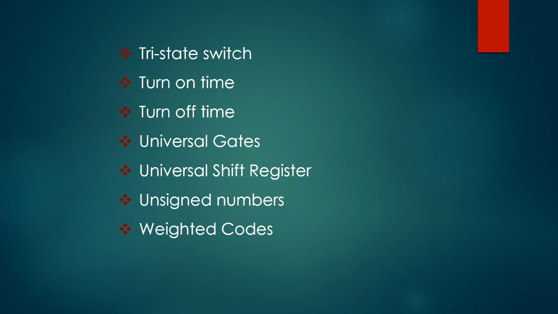Next one, universal shift register. A register may operate in any of the modes like SISO, SIPO, PISO, PIPO or bidirectional. If a register can be operated in all the 5 possible ways, then it is known as a universal shift register. Next one, unsigned numbers. These numbers represent only the magnitudes.